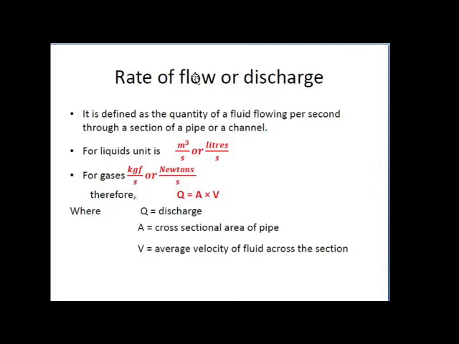The rate of flow is indicated by Q, means discharge is equal to Q. A is the cross sectional area of the pipe, and V indicates the average velocity of the flow across the section. Then Q is equal to A V. Discharge is equal to area into velocity.